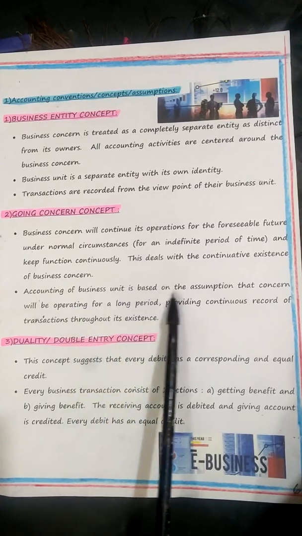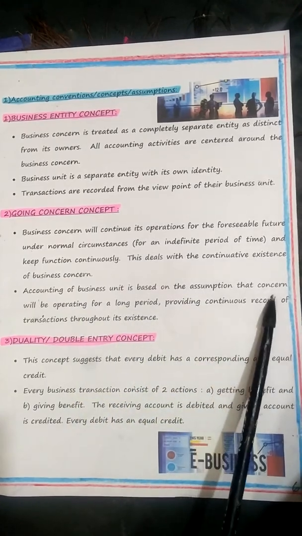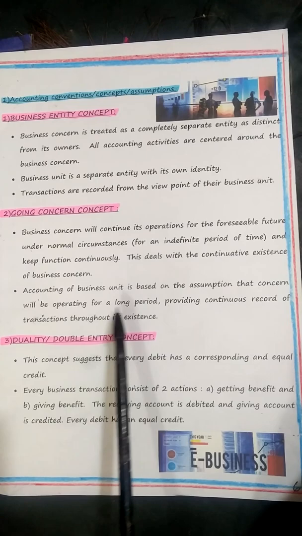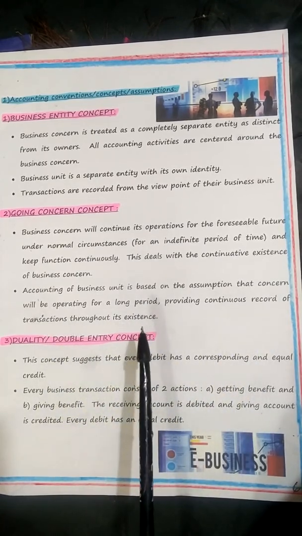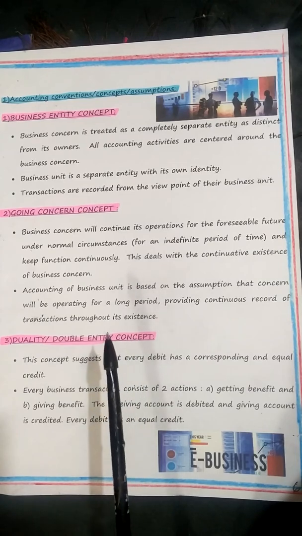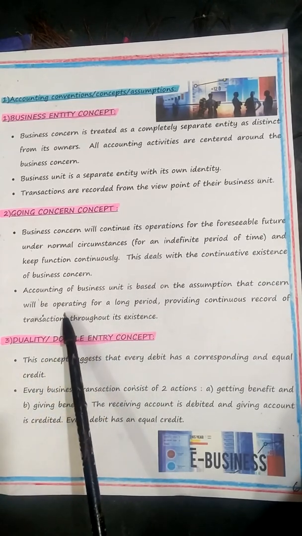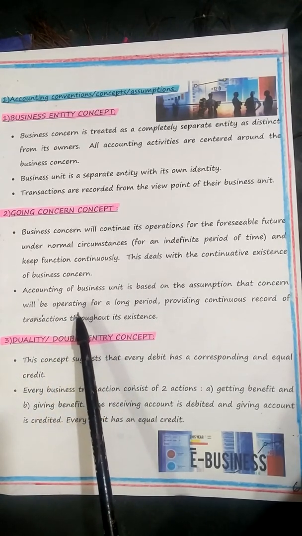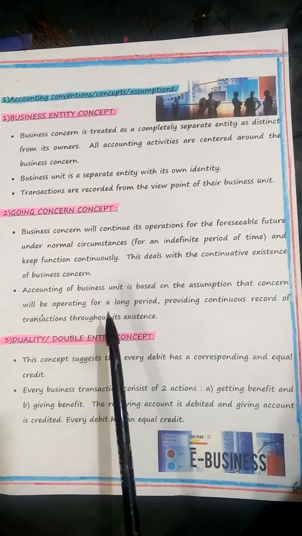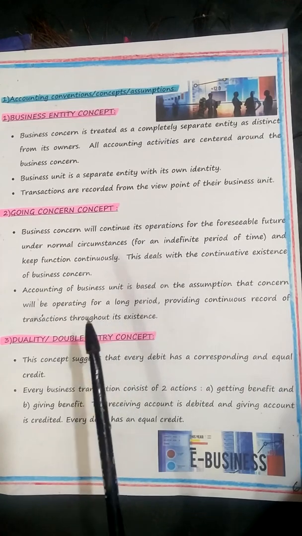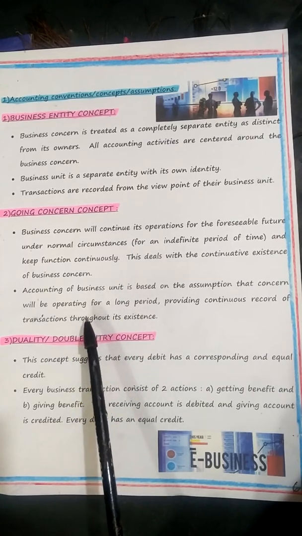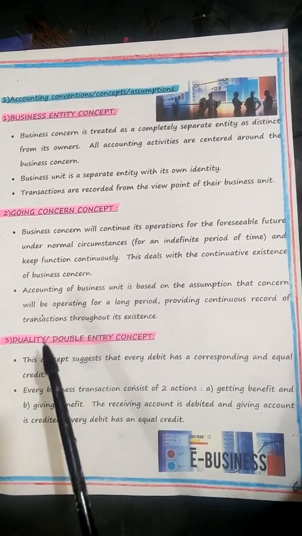Accounting of a business unit is based on the assumption that the concern will be operating for a long period of time, providing continuous record of transactions throughout its existence. Continuously it works. So you must understand here. One more point I can add on, children. Businesses are able to perform accrued or prepaid expenses. So you must also understand two types are there: accrued or prepaid. I'm going to explain that when I come to the point again.